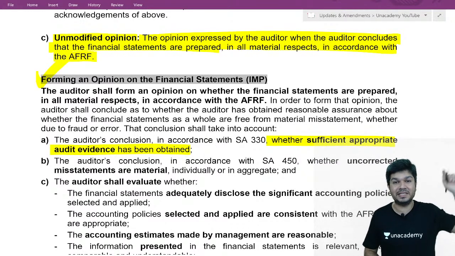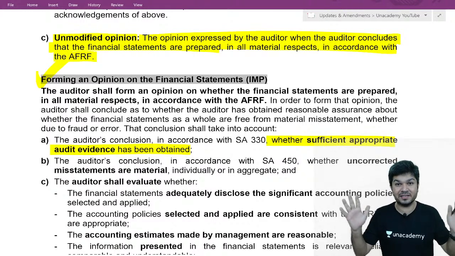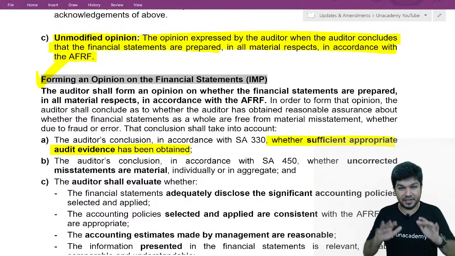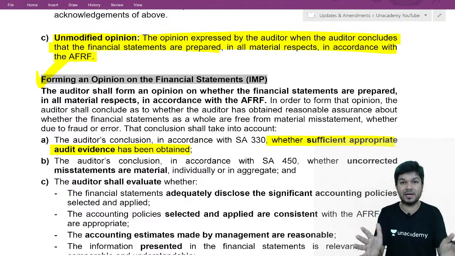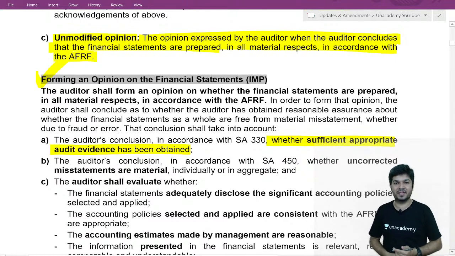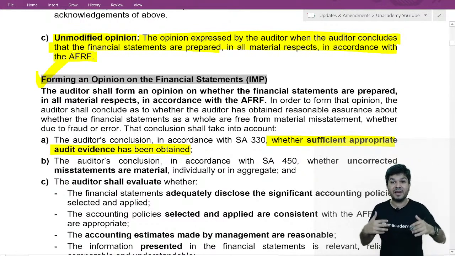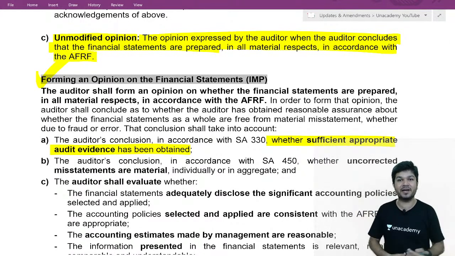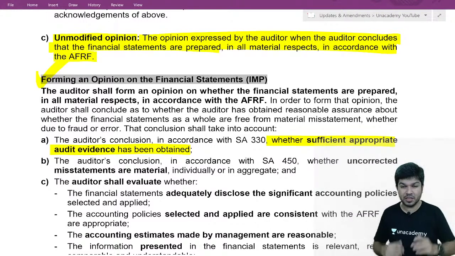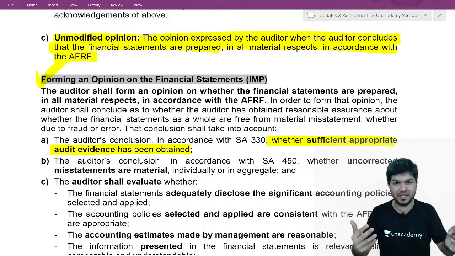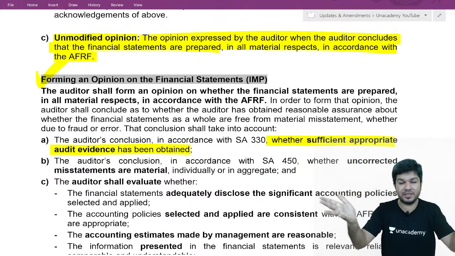SA 450. This is all recollection of all the standards. In SA 700, all standards, everything will come over here. In your SA 450, we evaluate the misstatements identified during audit. So while doing audit, we found some misstatement. SA 450, we evaluated the misstatement.